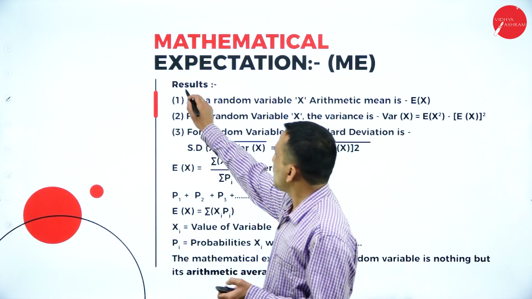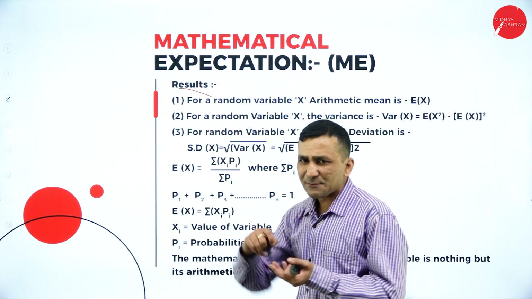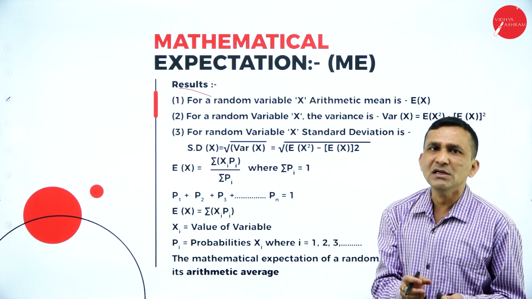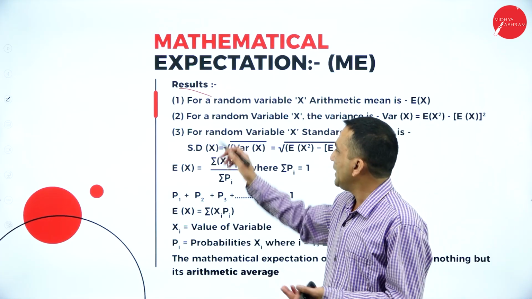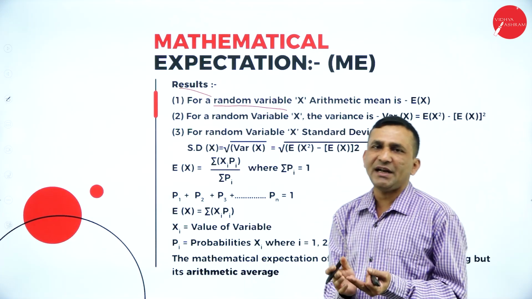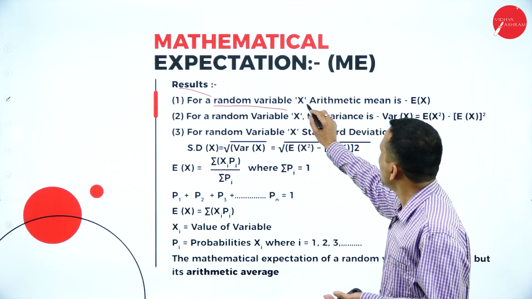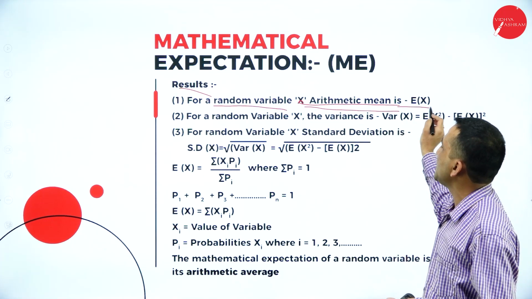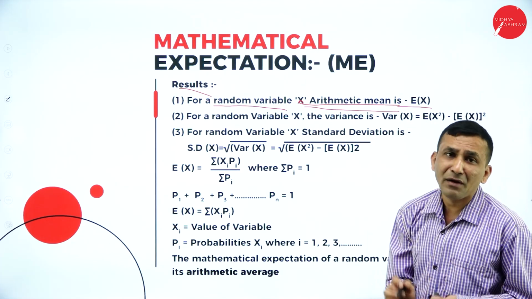Moving forward, the result will always be what you are expecting from any experiment, whether you go for a random or clustered sample. In this case, the random variable is related to probability only. So x is an arithmetic mean. When you are taking E of x, which is nothing but your arithmetic mean, you must remember that.